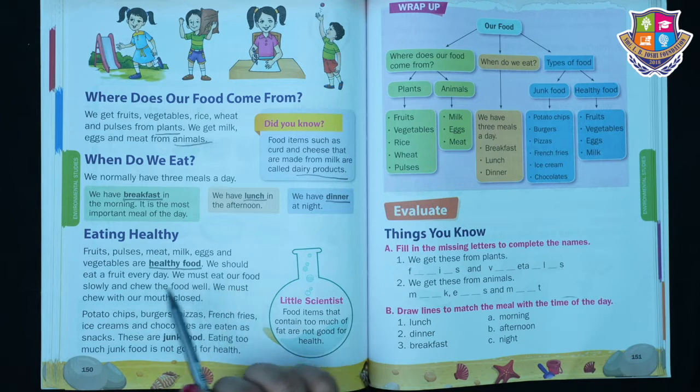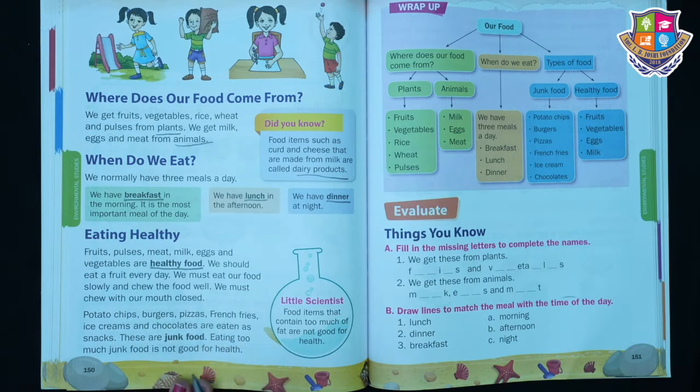We must eat our food slowly and chew the food well. So children, when you are eating the food, you should slowly chew the food. We must chew with our mouth closed. You should not talk when you are eating. You should keep your mouth closed and then chew your food.